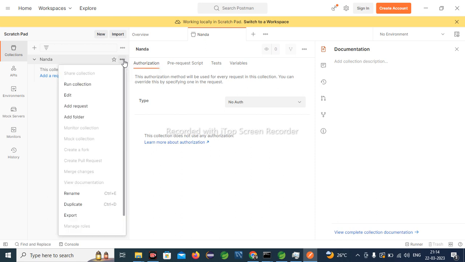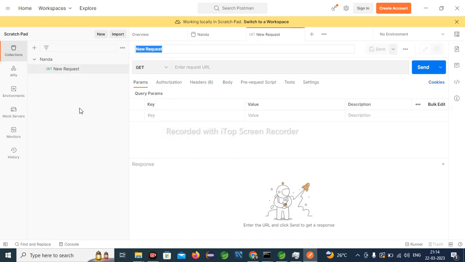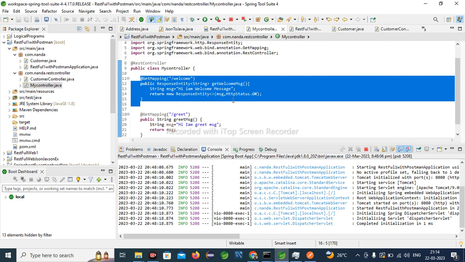Now click on these three dots and click on add request. See, now we can check our REST API calls and how they're working. We'll verify once. I'm just going to my STS.